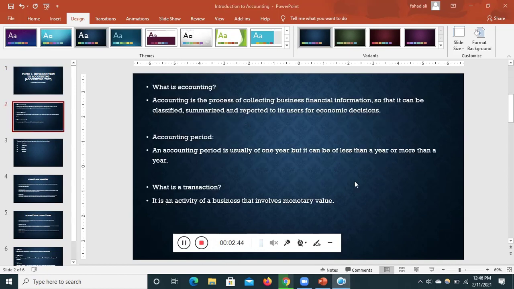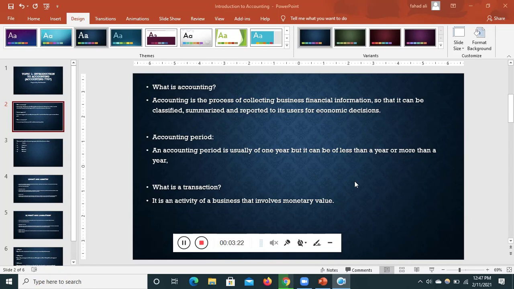The first question which comes to our mind when we are studying accounting: what is accounting? The definition is in front of you. Accounting is the process of collecting business financial information so that it can be classified, summarized, and reported to its users for economic decisions. Some terminologies used are classified, summarized, recording. We will be recording transactions, classifying the transactions, and reporting the transactions to the economic users. Economic users are those who will base their decisions on the information provided to them by us as accountants.